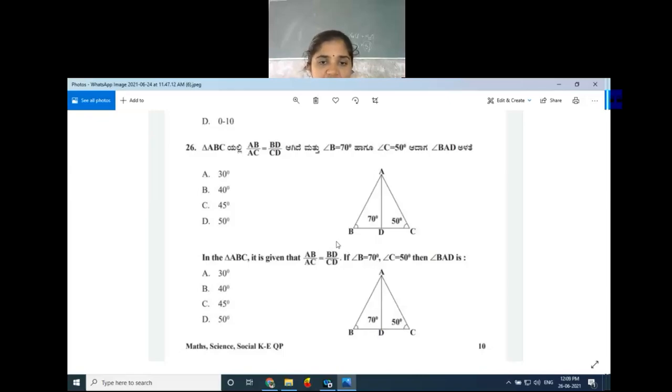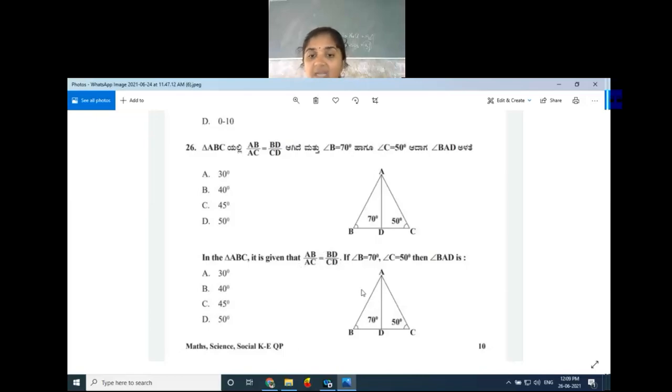28th question. In triangle ABC, DE is parallel to BC. If AB is to AD is 5 is to 3, then area of triangle ABC is to area of triangle ADE. So what is given in triangle ABC? DE parallel to BC is given.